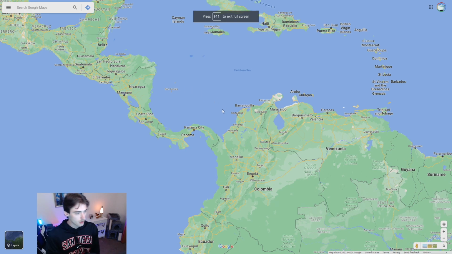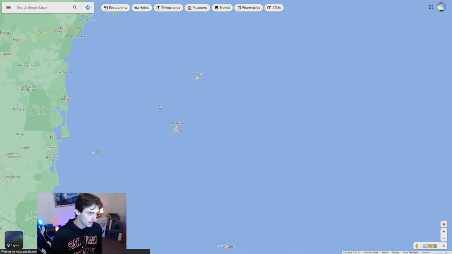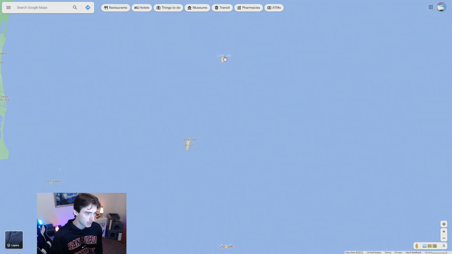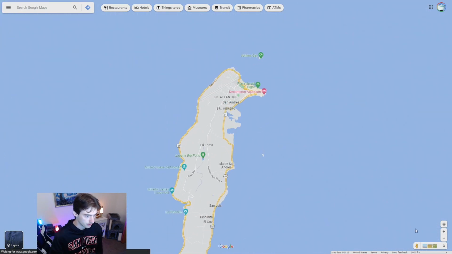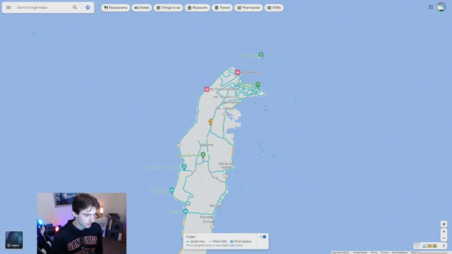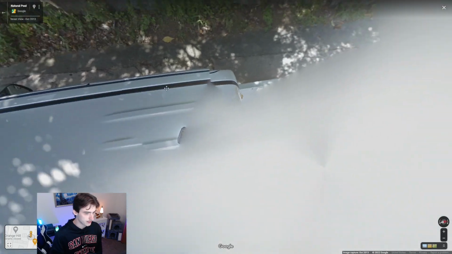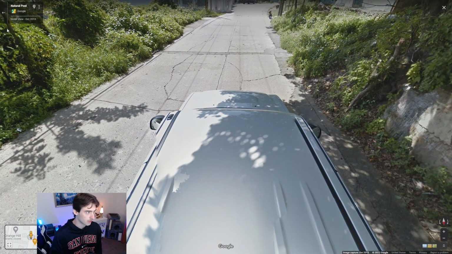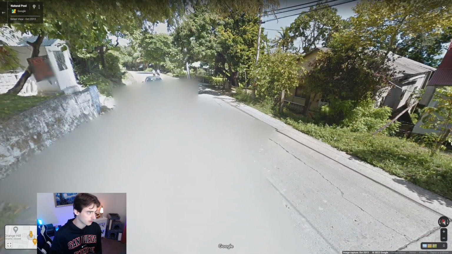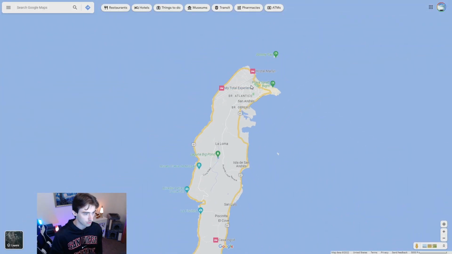All right, so just off of the coast of Nicaragua here and owned by Colombia are these 2 islands of San Andres and Providencia, I believe is how you say it. So let's drop in here to San Andres first. These also have fairly unique cars. This one being a, I'm not really sure what to describe this, but I can't move here. Okay, let me find a different location real quick. All right, here we go.